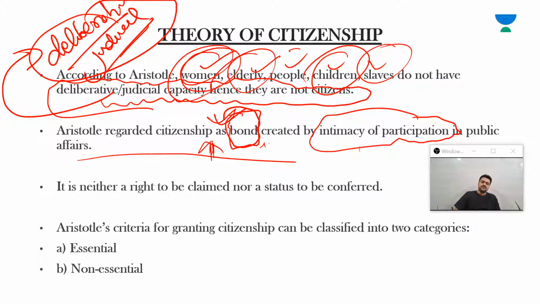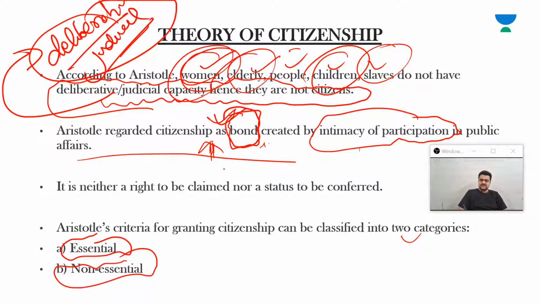It is neither a right to be claimed nor a status to be conferred. So, for example, in modern times, citizenship is more a legal status. It is understood mainly as a legal status rather than a bond. Aristotle's criteria for granting citizenship can be classified into two categories. Now here we are coming to the exact categories that he has described: first, essential categories, and second, non-essential categories.